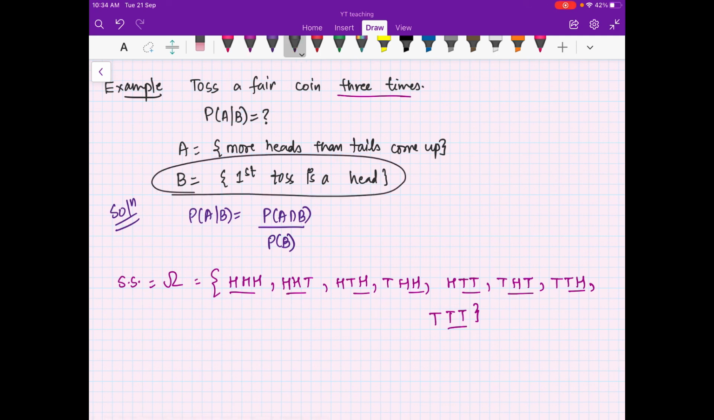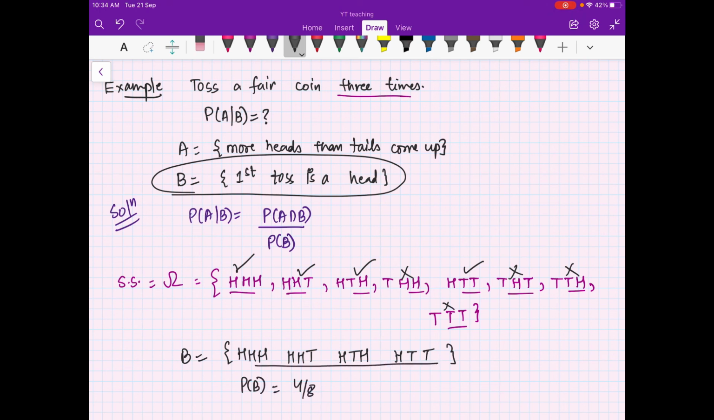B is given. B is that your first toss is a head. So head, head, head comes in B. This one also comes in B, and this also comes in B. The ones starting with tail will not. So what is the probability of B? The probability of B is 4 divided by 8, because it contains 4 outcomes.